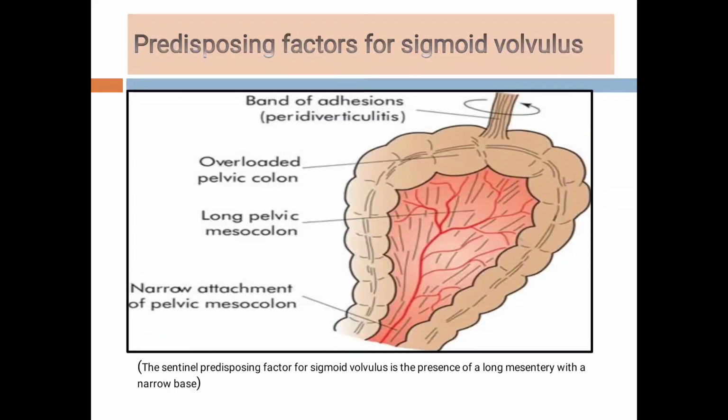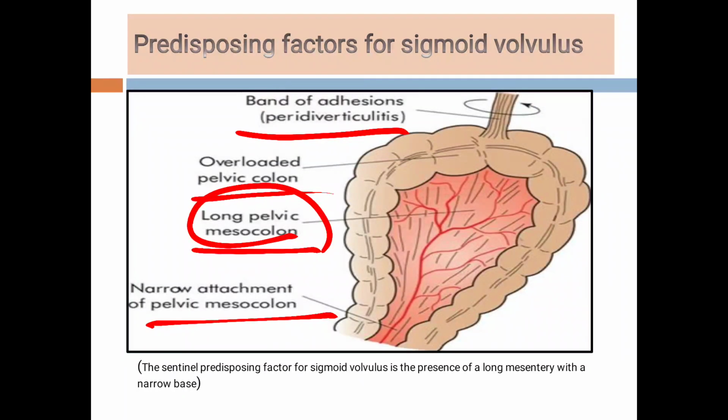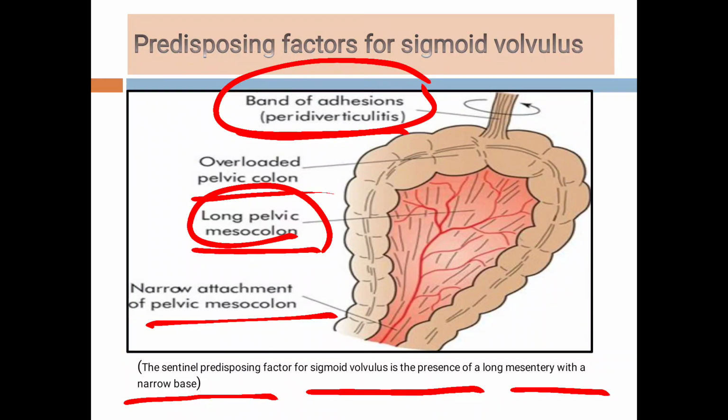Then students, predisposing factors for sigmoid volvulus. The predisposing factors are bands of adhesions, overloaded pelvic colon, long mesocolon, and narrow attachment of the pelvic mesocolon. Out of all these factors, the main predisposing factor is the presence of a long mesentery and a narrow base. Now see students, bands of adhesions. This occurs in peridiverticulitis.